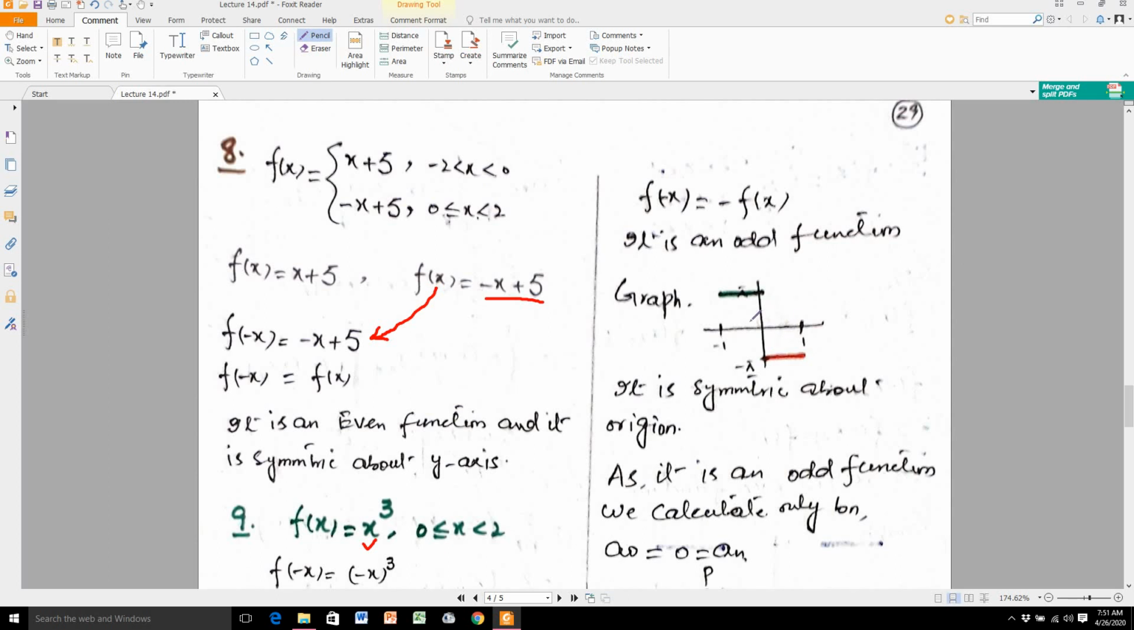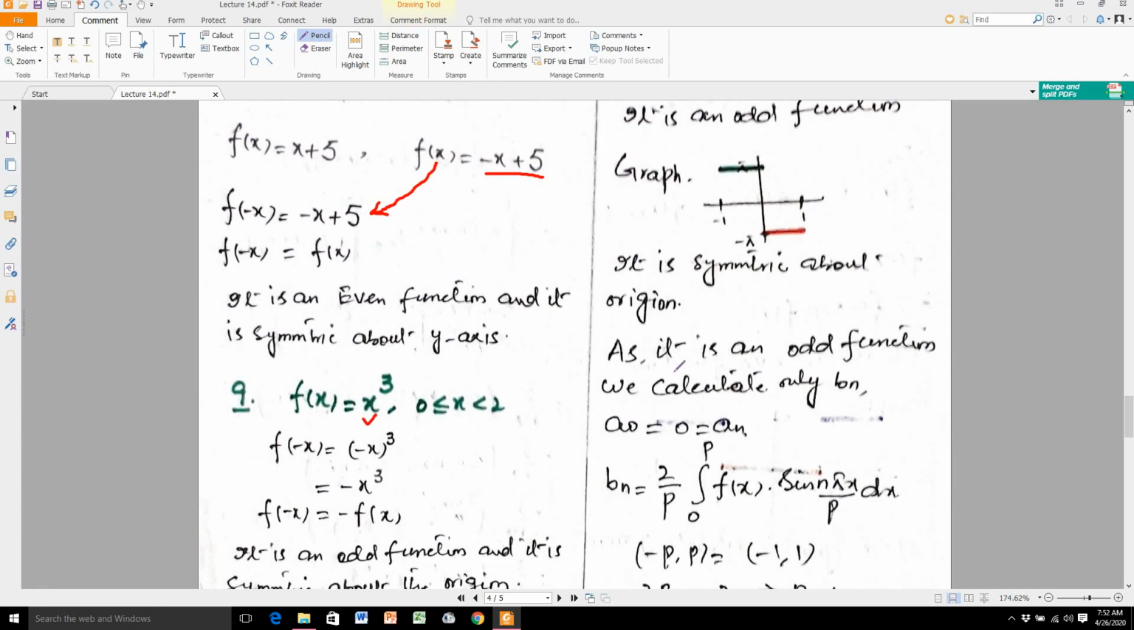When you take a 180 degree turn, this graph shows the same behavior. This red line comes here and this green line comes here. The shape of the function does not change. So in this way it is symmetric about the origin. When a function is symmetric about the origin, it takes a 180 degree turn.